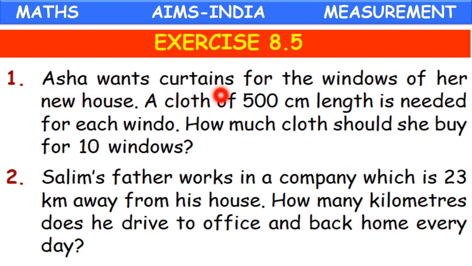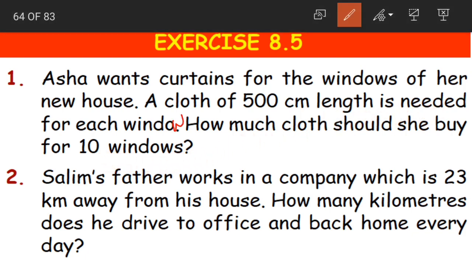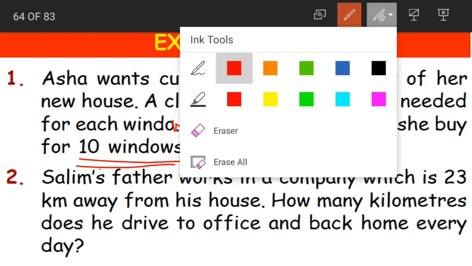See, first one, Asha wants curtains for the windows. A cloth of 500 centimeter length is needed for each window. Now how much cloth should she buy for 10 windows? It's a simple question. For one window we need 500 centimeters. So for 10 windows we'll need how much, children? 500 into 10. Yes. So upon multiplying we'll get the cloth that she should buy for 10 windows.